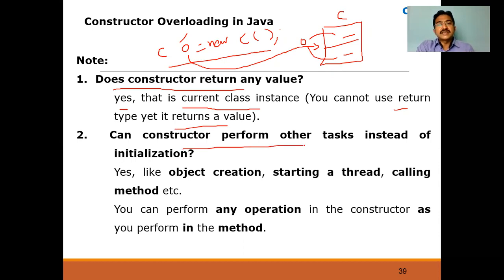Can a constructor perform other tasks instead of initialization? Where do you perform initialization, on the right-hand side or the left-hand side? Right-hand side, like a = 10, where you initialize a value as 10. Not only initialization, a constructor can also do other activities, like creating objects, starting a thread, calling methods, and any number of other tasks. Whatever operations a method can do, the same can be done by the constructor. Okay, so remember these points.